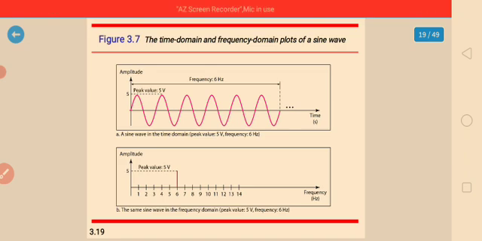So with the wavelength, we find the propagation speed, and the wavelength equals the propagation speed divided by frequency. This is the formula for wavelength.